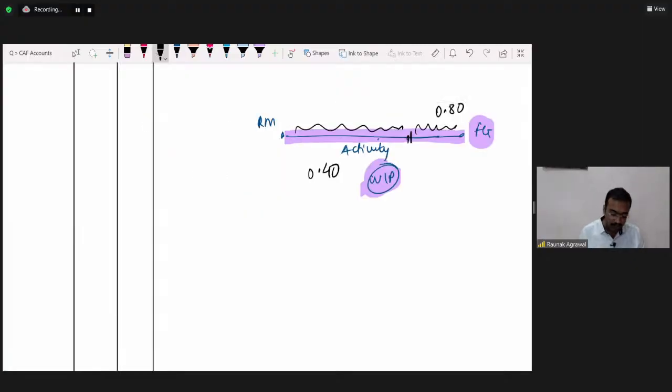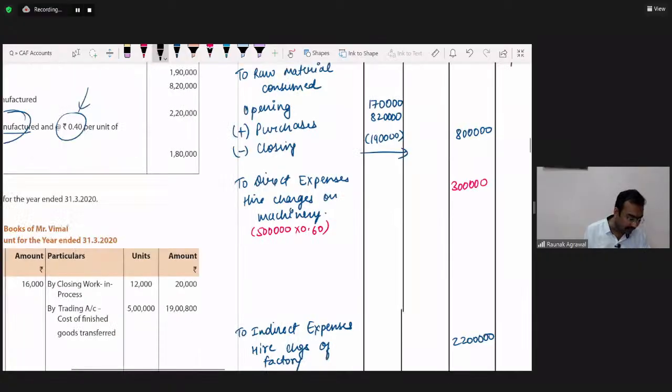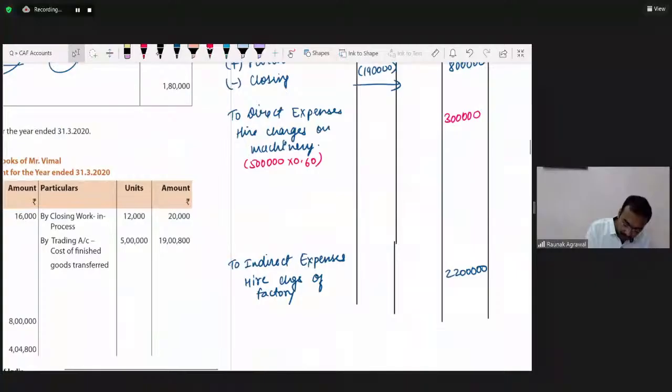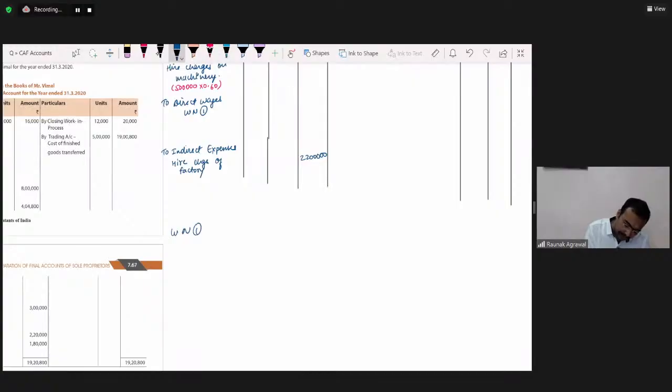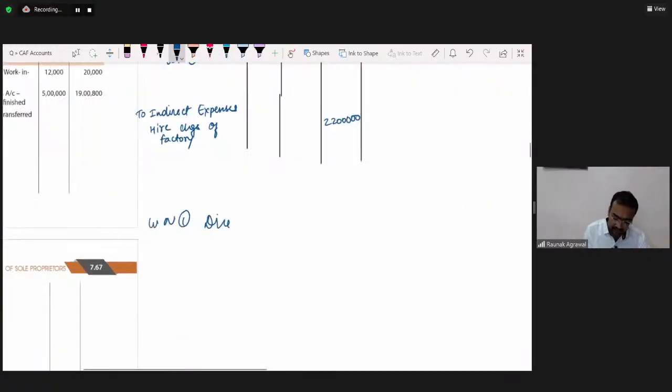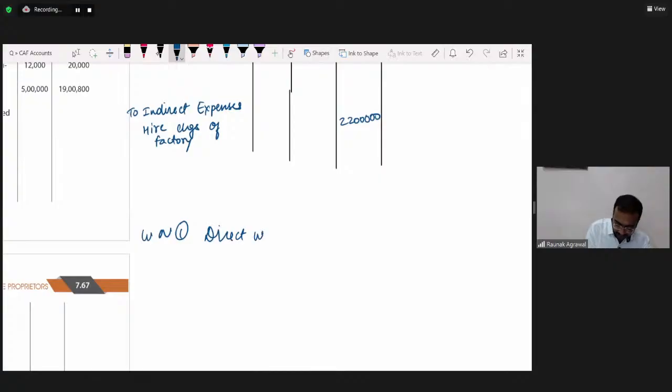Okay, so just write to direct wages. To direct wages, we shall prepare one working note. So working note 1, direct wages. Okay, so 5 lakh units are completed, or rather let's write it in quite detail.